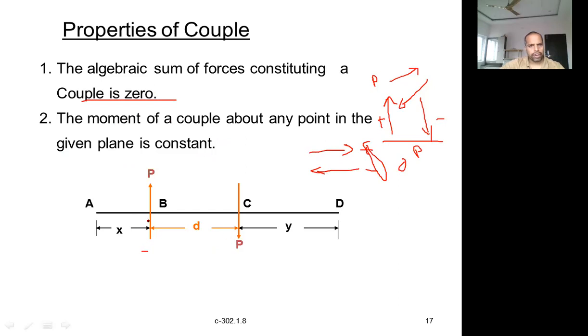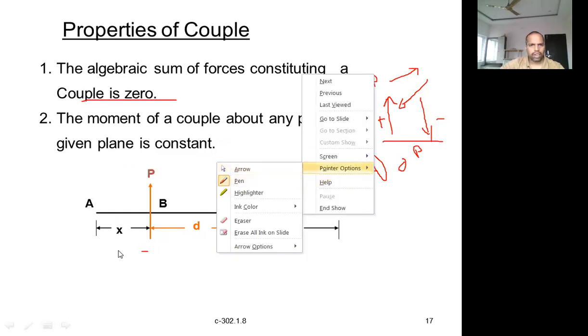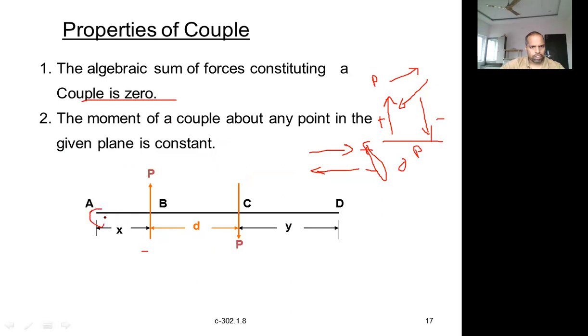If you take any point, so this is a point, force P, this is a force P. We are taking four points. So about any point, if you take a moment, the moment of the couple is the same. The effect will be the same. Right. So we are calculating the moment about this point, due to this couple. So what is the force? The first force is nothing but P into X. This is about this point. This is creating an anti-clockwise moment. Let us say anti-clockwise is minus.